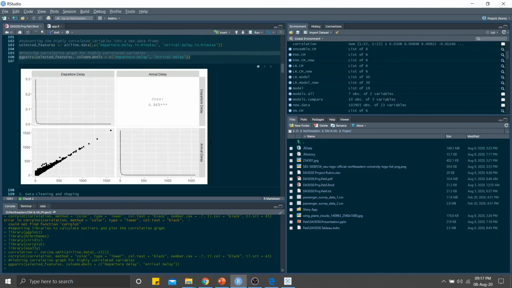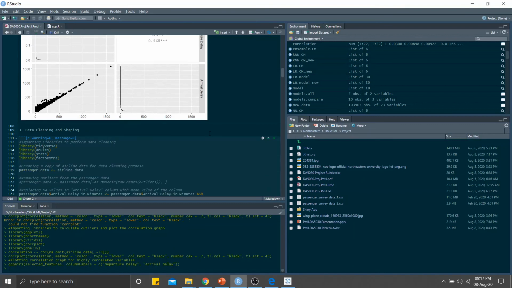Okay, so here is the correlation plot for departure delay and arrival delay. As you can see, there is a correlation of 0.96, which is very high. So there is a strong correlation: if the departure delay increases, the arrival delay of the flight also increases. So this is a very interesting thing to know.